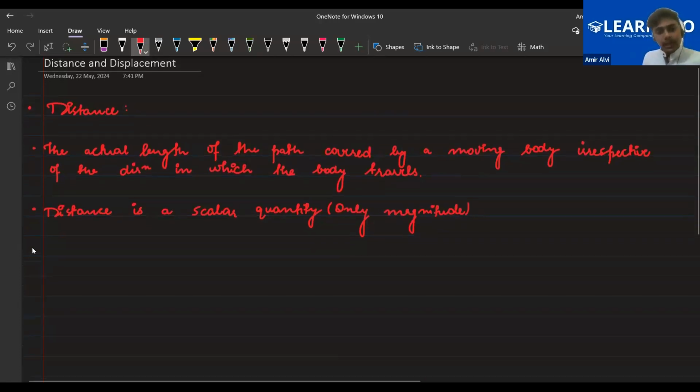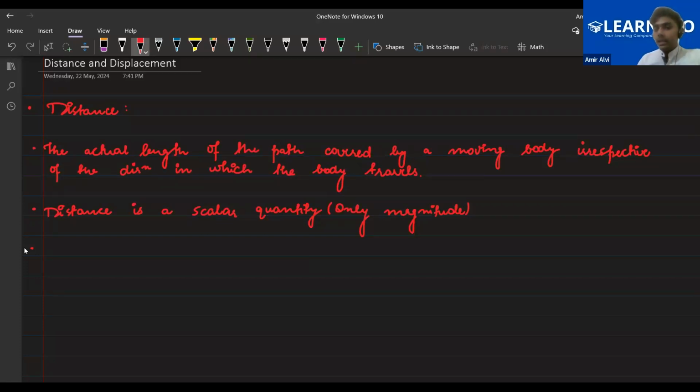Okay. Next thing, that is distance. Basically, distance cannot be negative for a moving body. If a body is moving, it will always have a positive value of distance. Distance basically adds up, doesn't matter in which direction the body is moving. Distance always adds up, right, everyone?